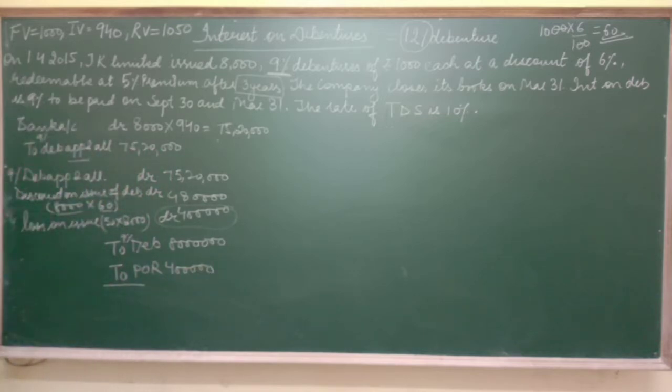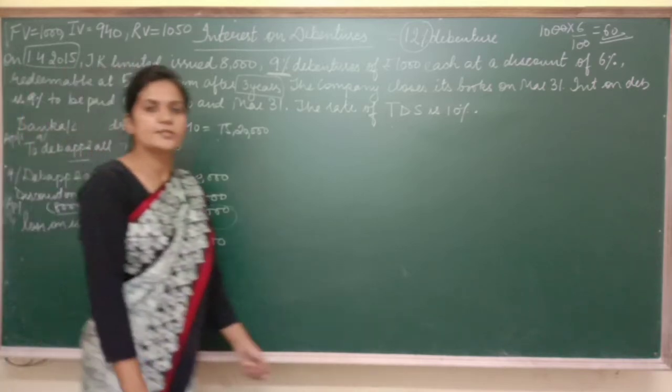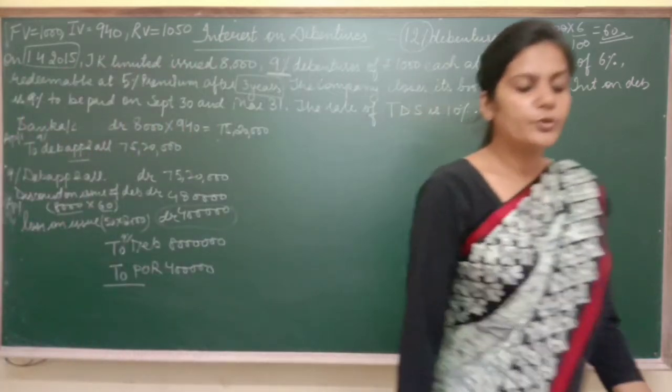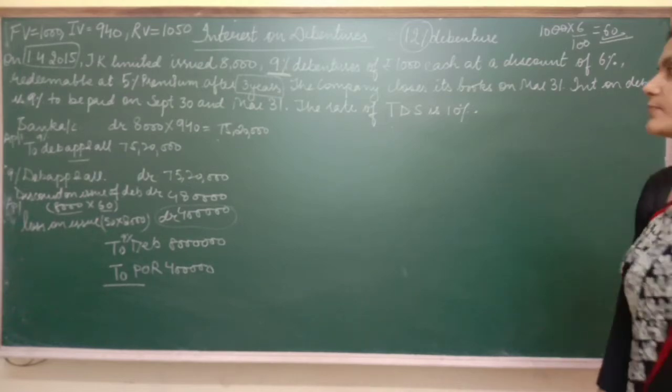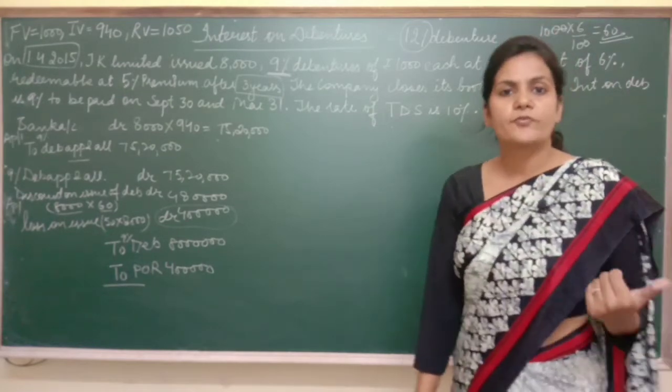I hope this point is clear. Got it? Now these two entries will be passed on April 1, because we have issued debentures on 1st of April. Now after issuing debentures, what will happen? After issuing debentures, we have to pay interest. Got it? So now let's pass the entry for the interest.